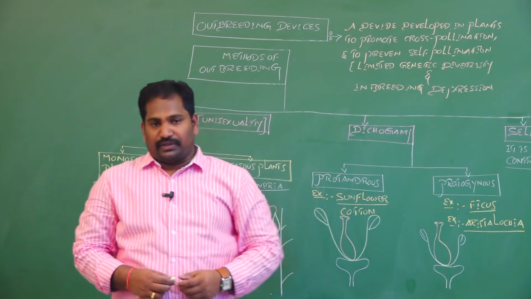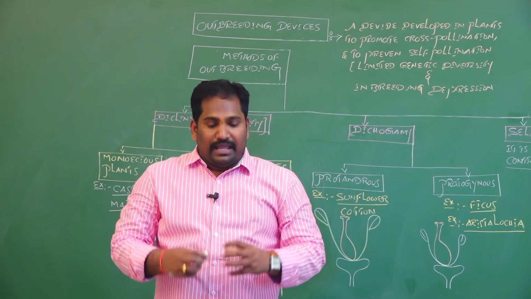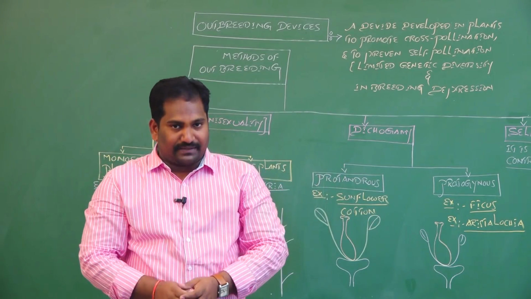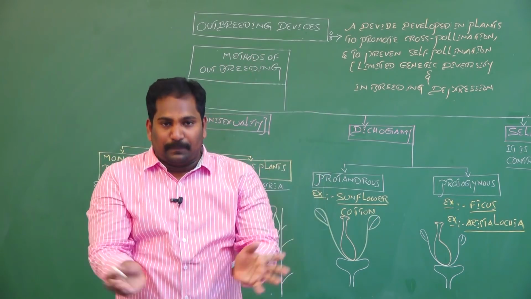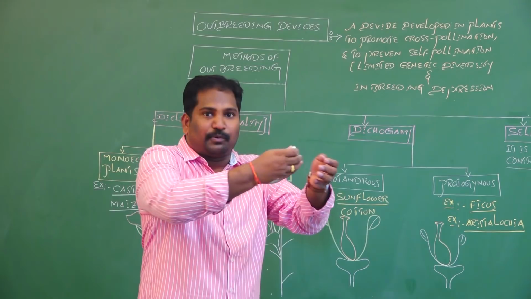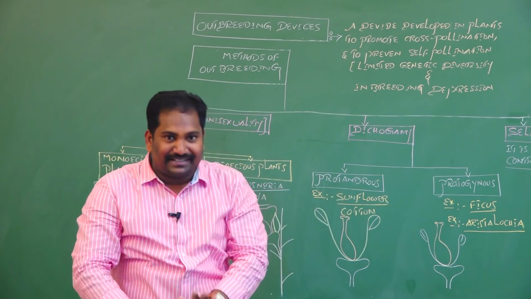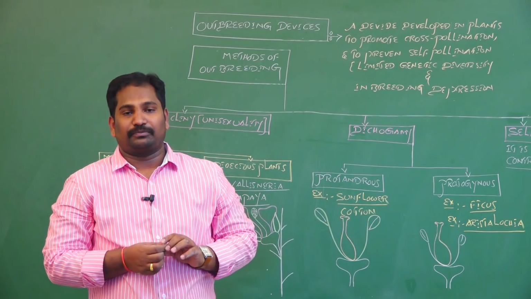The definition of outbreeding devices is a device or process developed in plants to promote cross-pollination and to prevent self-pollination.